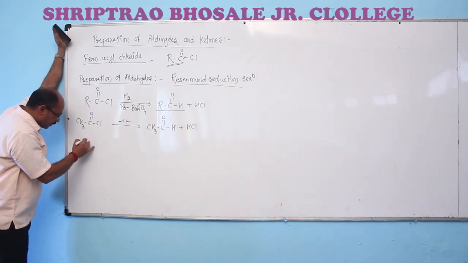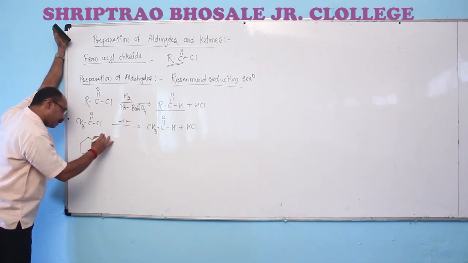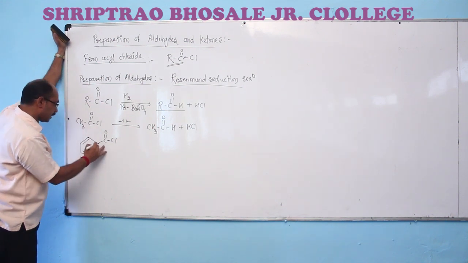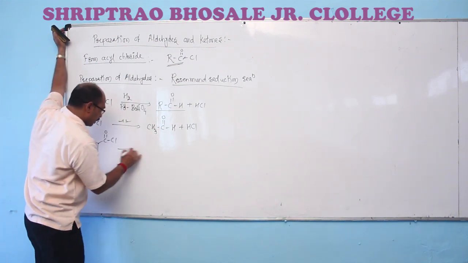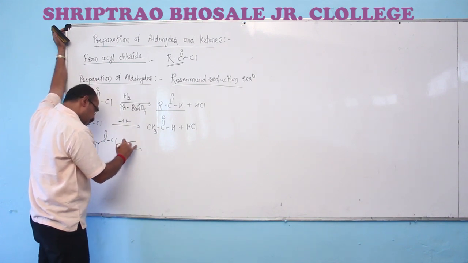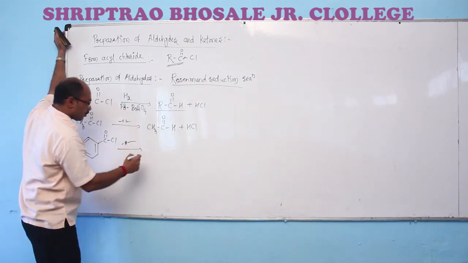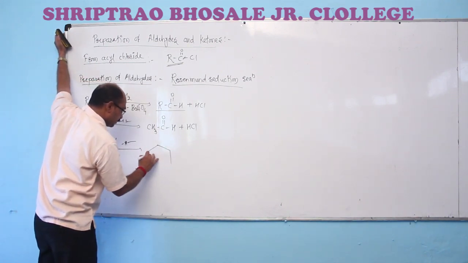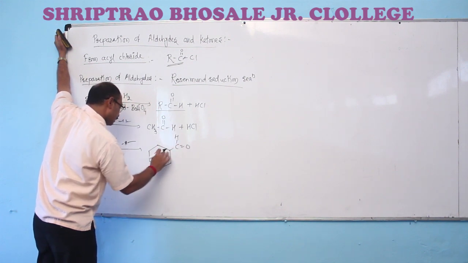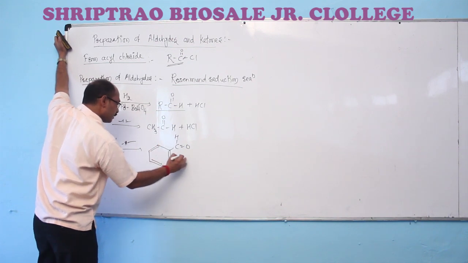We are having the formation of aromatic aldehyde when benzoyl chloride is hydrogenated, reduced by using palladium and barium sulfate, to have the formation of corresponding benzaldehyde.